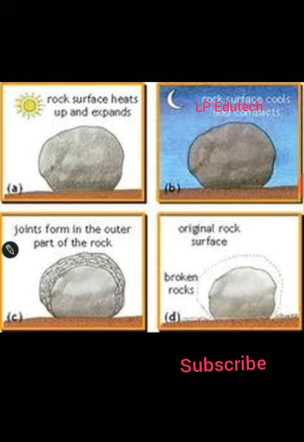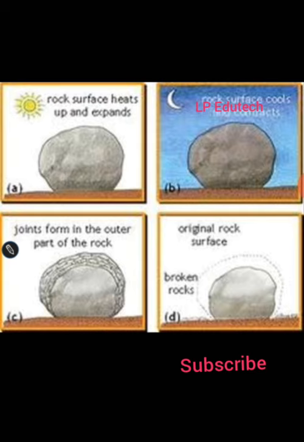This is the process. Number 1, in A the rock surface heats up and expands. Then B shows the rock surface cools and contracts. It is the effect of the sun and moon. Then in figure C the joints form in the outer part of the rock, and D shows the original rock surface and how it gets broken. It is the effect of external forces, the sun, moon and climate. So many things are responsible for this mechanical weathering.